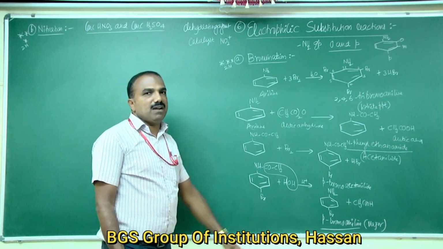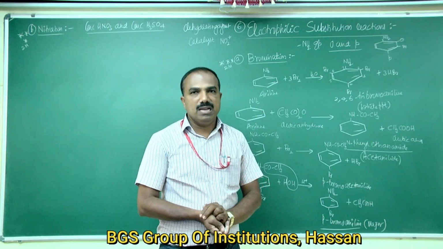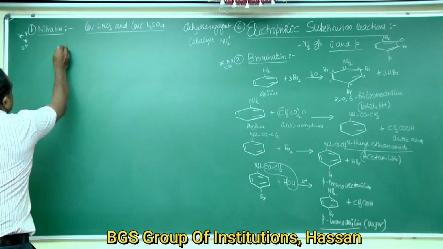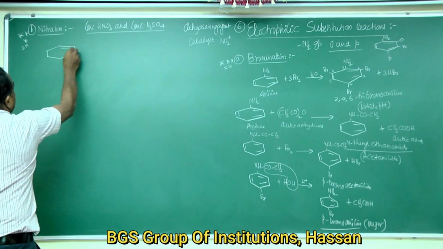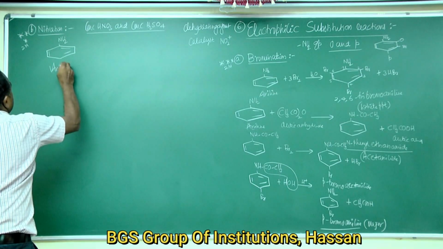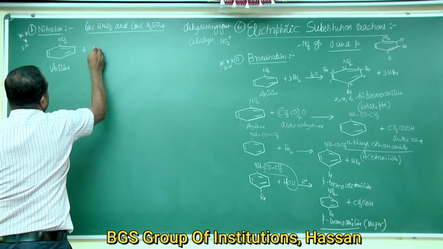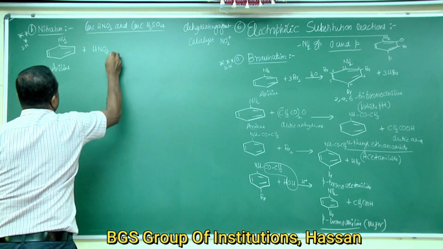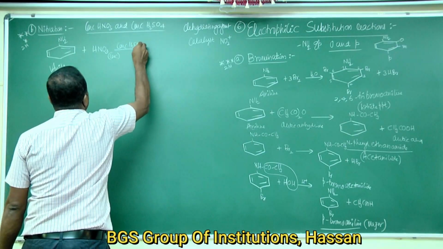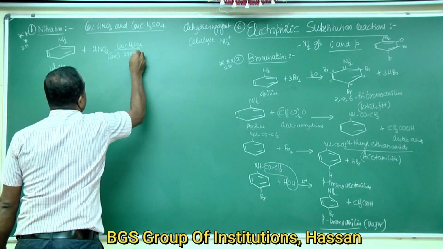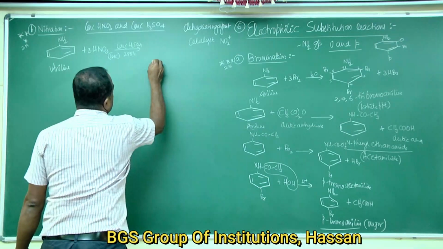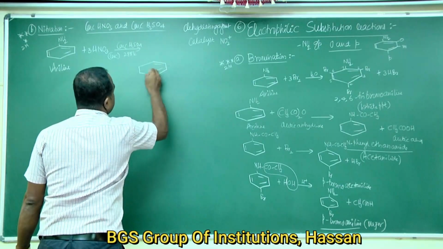Therefore, a significant amount of meta product is also formed along with the ortho and para nitro products. Aniline, whose IUPAC name is benzenamine, reacts with concentrated nitric acid in the presence of concentrated sulfuric acid at a temperature of 288 Kelvin to form three products.